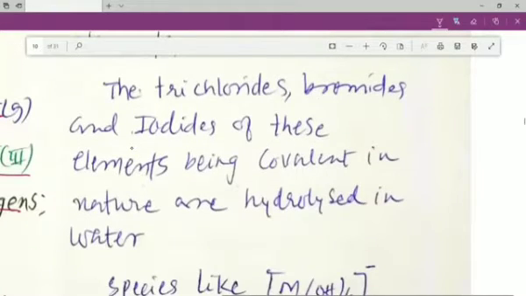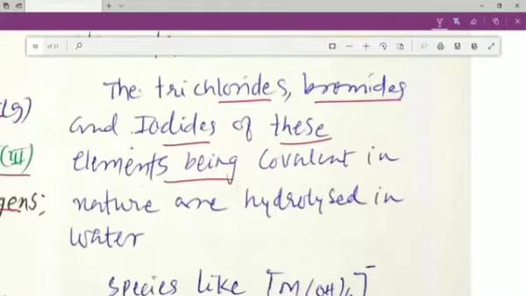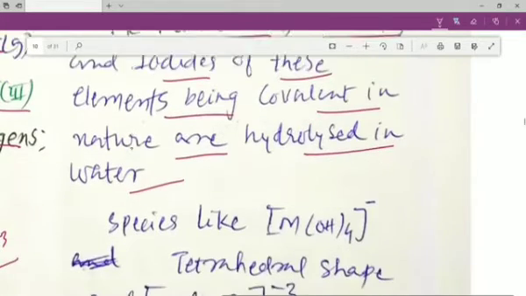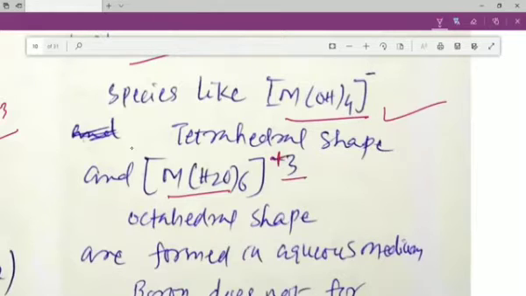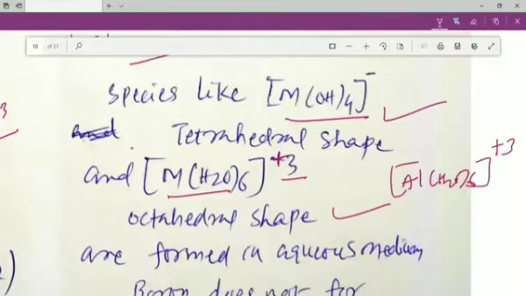The first one: the trichlorides, bromides and iodides of these elements, being covalent in nature, are hydrolyzed in water. So these halides are hydrolyzed in water, and they form species like [M(OH)4]minus, which is tetrahedral in shape, or they form [M(H2O)6]3+, which are octahedral in shape. We have seen the example of [Al(H2O)6]3+, my dear students, so I need not explain it again.